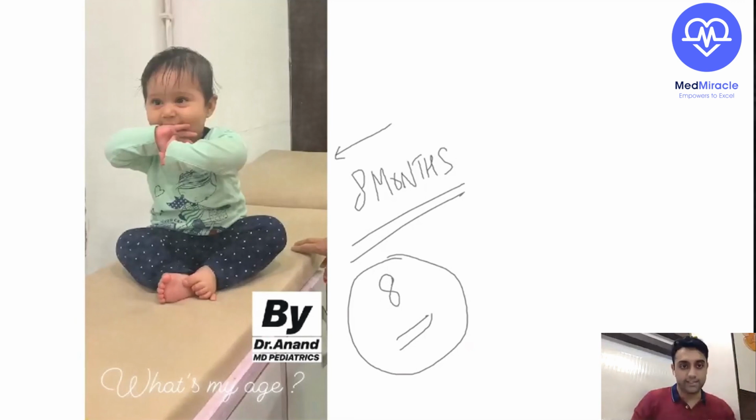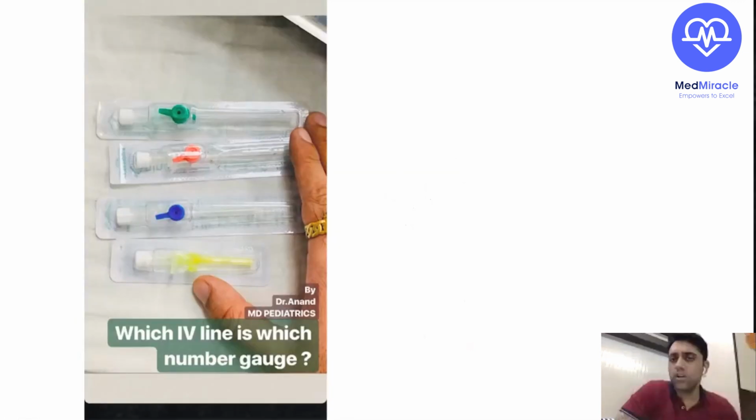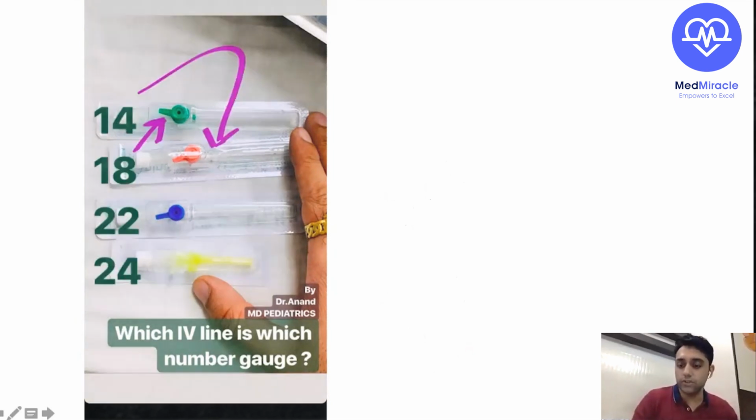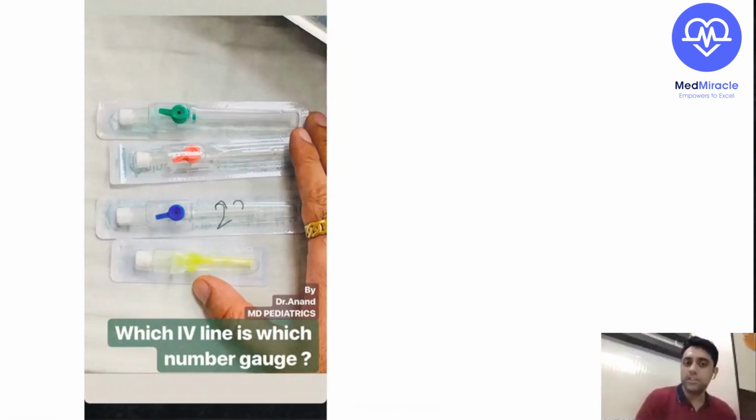Now coming to the next slide. One more thing you should know is this one. Again, today's topic is what all images are important. This is a very basic clinical posting picture showing you the color and the size of the IV cannula. Again, a very basic question. They're always asking in exams which size this is. You know that blue is 22, and yellow is 24. So these two are the recent questions.